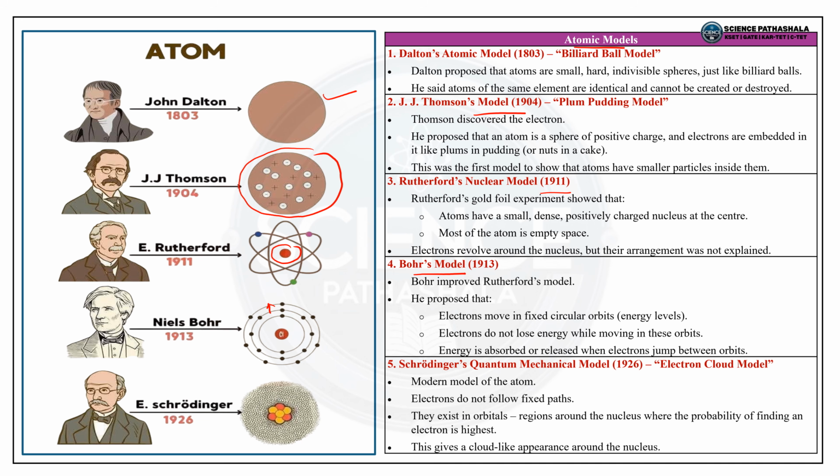So the next is Schrödinger's quantum model, which was discovered in the year 1926, the electron cloud model. So he introduced the quantum mechanical model. So electrons do not move in fixed paths, instead they exist in probability clouds, that is the orbitals. This is today's modern atomic model. Okay, these are some of the atomic models which are important for the examinations.